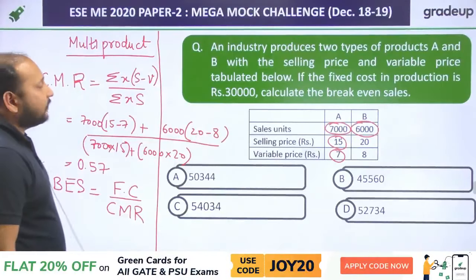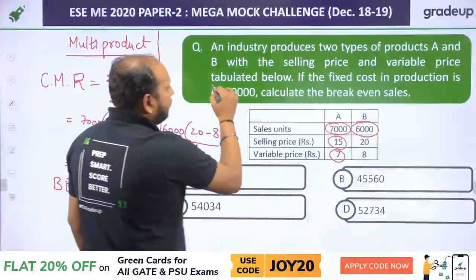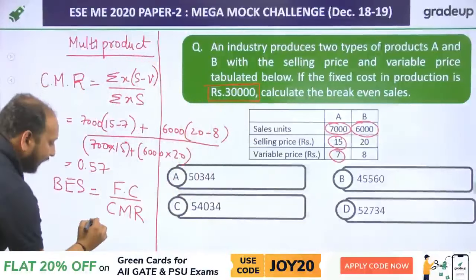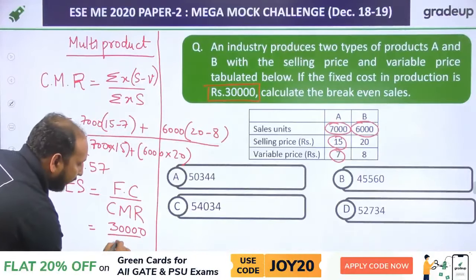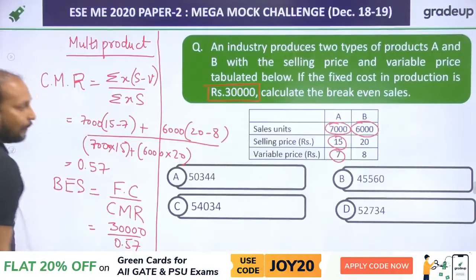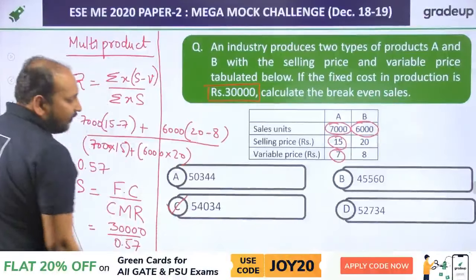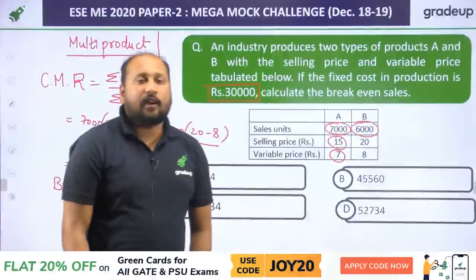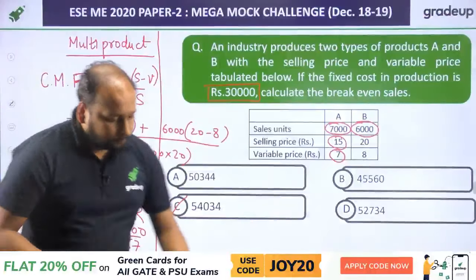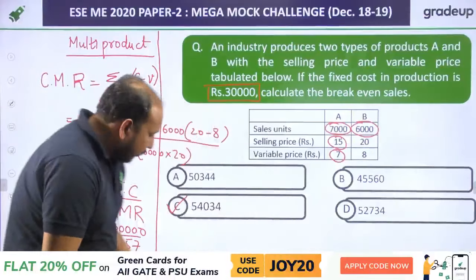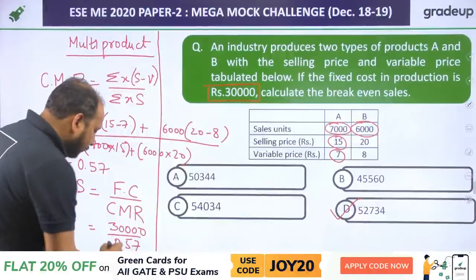Fixed cost divided by CMR. What is the value of fixed cost? It's already been given. It is 30,000. So you can directly divide, this is 30,000 divided by 0.57. So approximately you will be getting option C, which is 54034. Clear? Sorry, you'll be getting not C, option D, 52734. When you solve it, you'll be getting 52734.